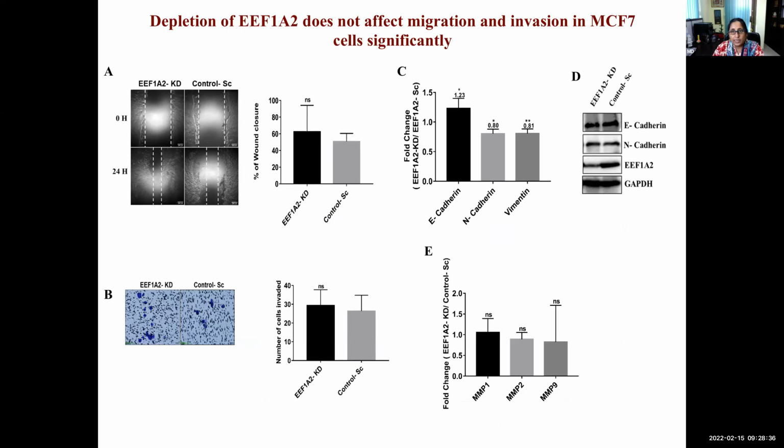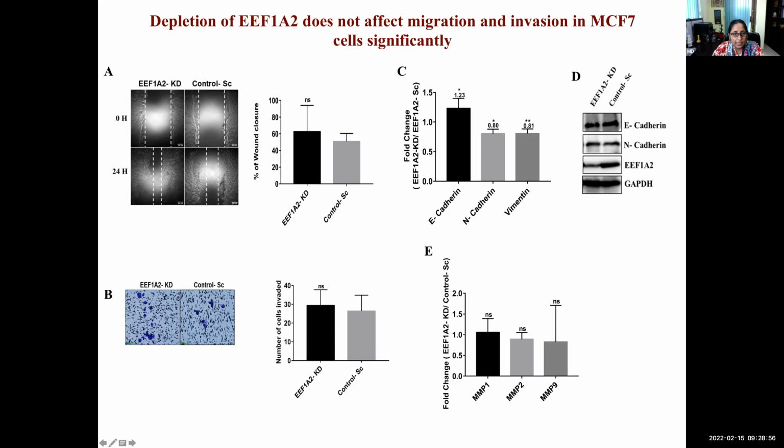To further check whether there was any difference in the metastatic properties between ER positive versus ER negative cells, we did these migration based assays. This data is from MCF7 cells, which are ER positive. Here, this is a wound healing assay, and this is a transwell migration assay.